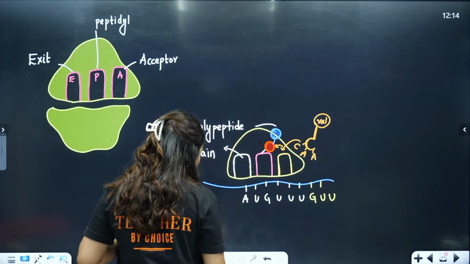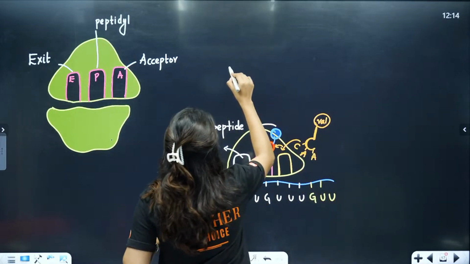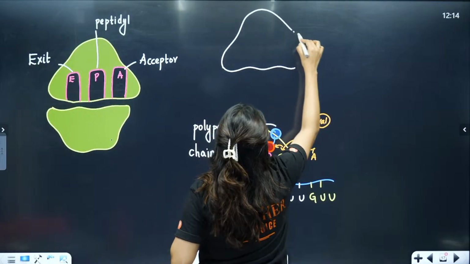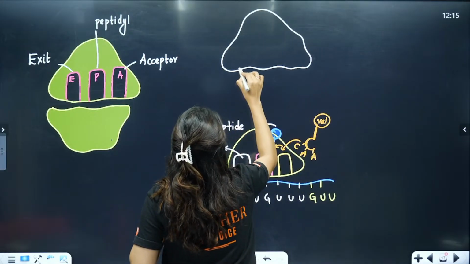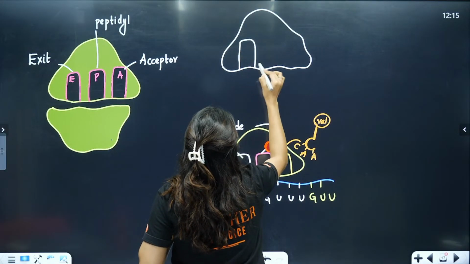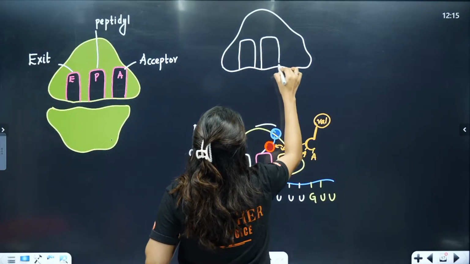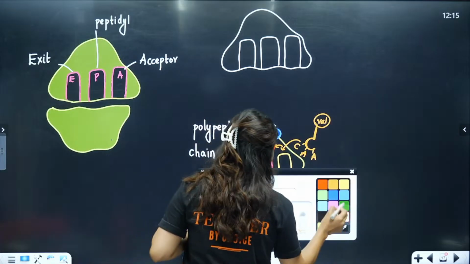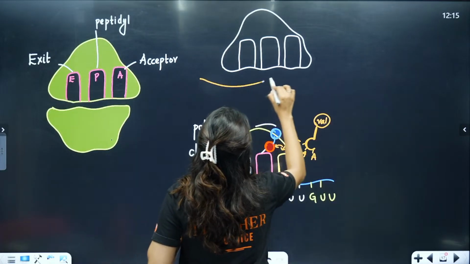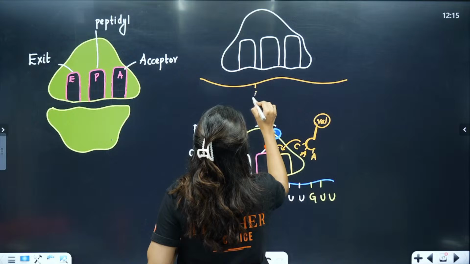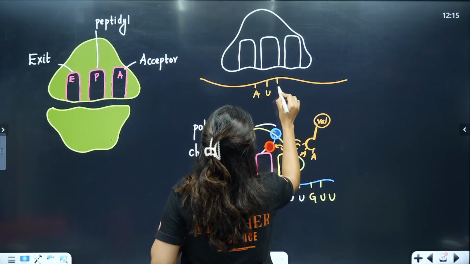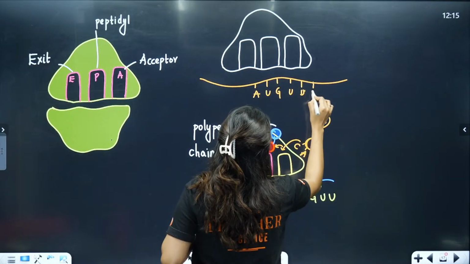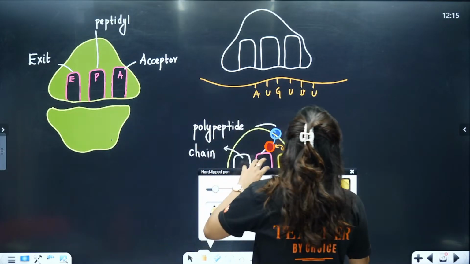Okay, so here I will draw it a little more neat so it's clear. First we have the exit site, then the peptidyl site, and then the acceptor site. And down below we will have the mRNA. So we start with AUG, and then we have UUU. So here, what is happening?